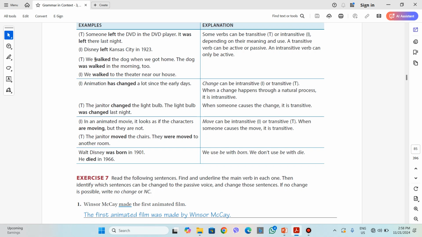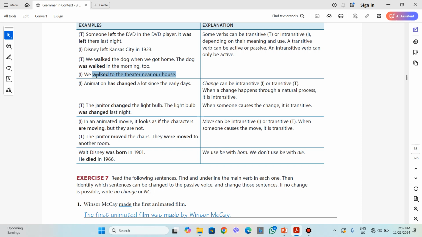After your own thoughts, I'm going to tell you about the meaning. It means to make an animal, in this sentence, to make the dog walk, to take it outside and have a walk with the dog. But when it is intransitive, it means to move, to go somewhere on foot. We walked to the theater near our house.